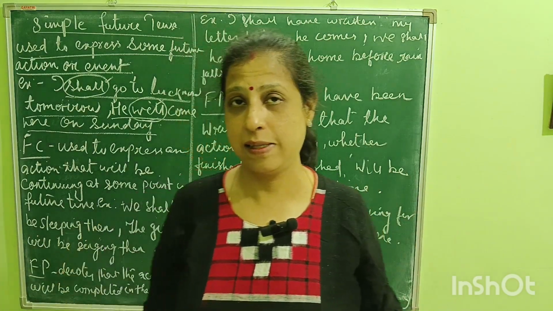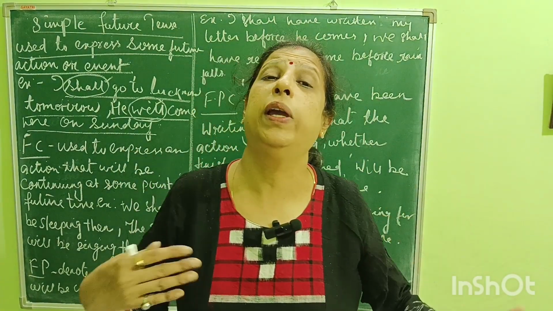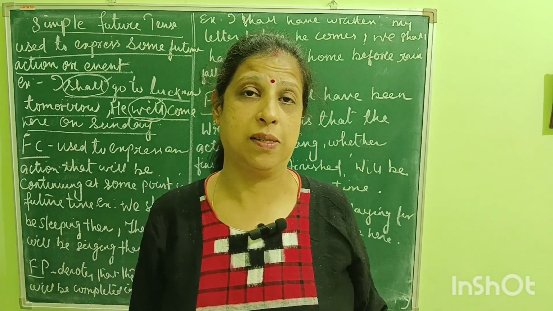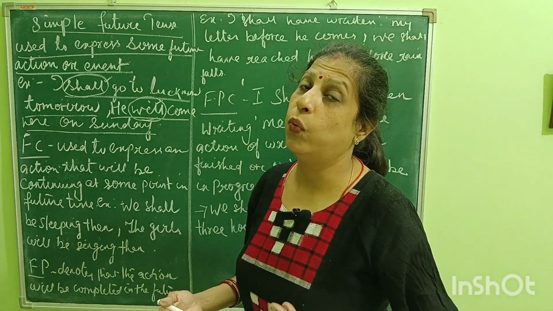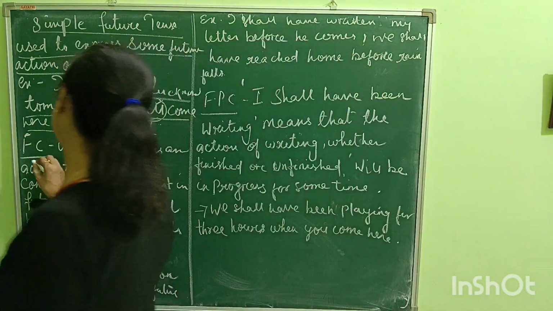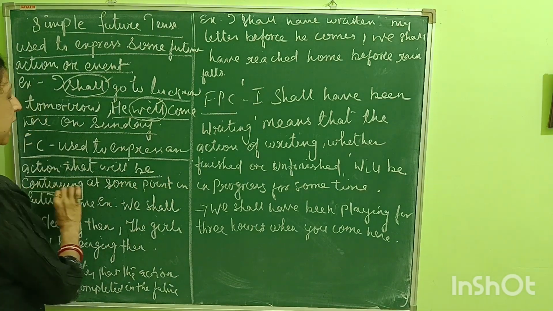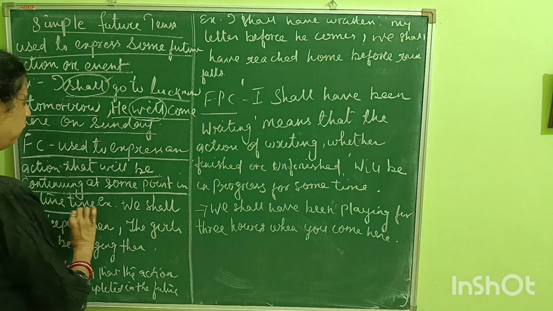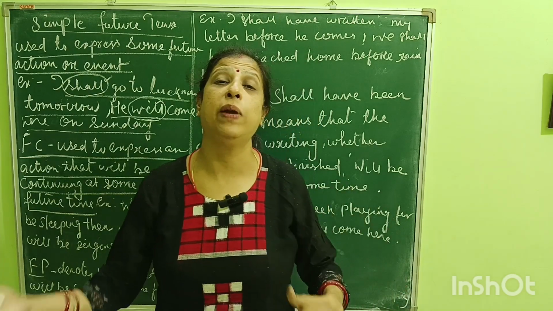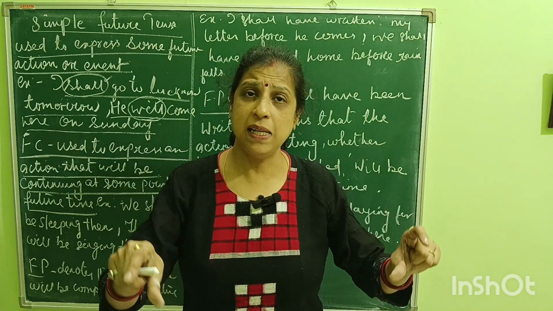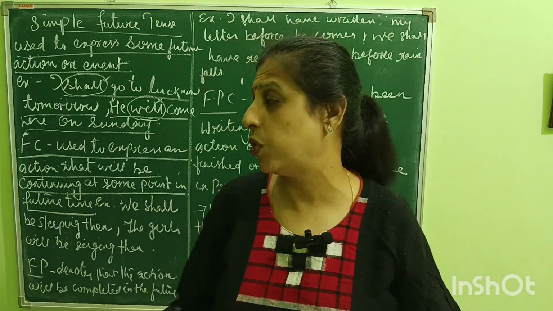Simple future tense. Now, what is future continuous? Continuous means it is going on. It is in a continuous process. This is future continuous. Future continuous is used to express an action that will be continuing at some point in future time. It means it will be continuing in the future. It will be going on in the future. It is not going to stop.